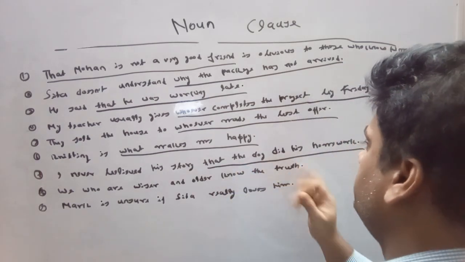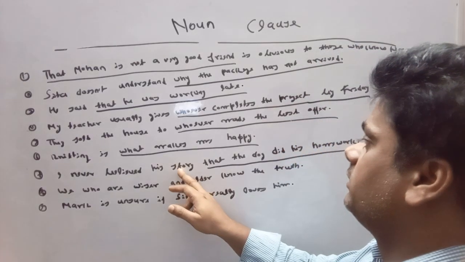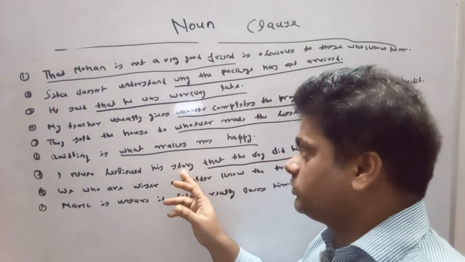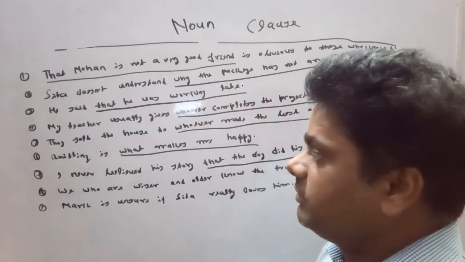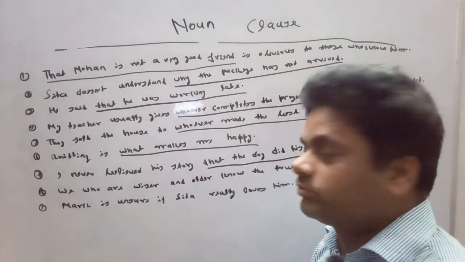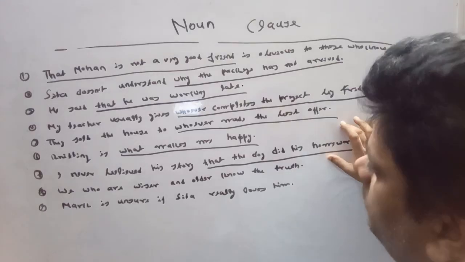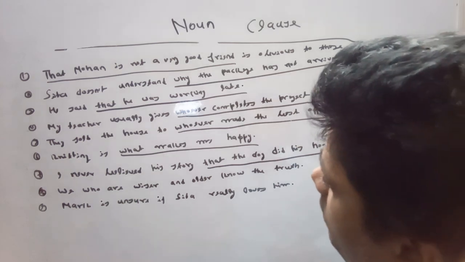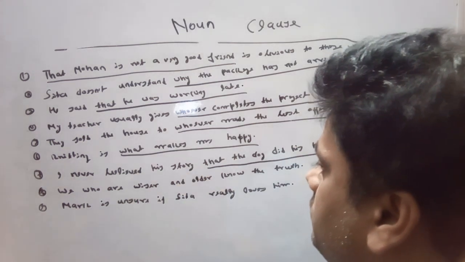That the dog did his homework is concerned with the story, which has never been believed by him. So we can say that in this sentence, the noun clause is working as an appositive of the story.